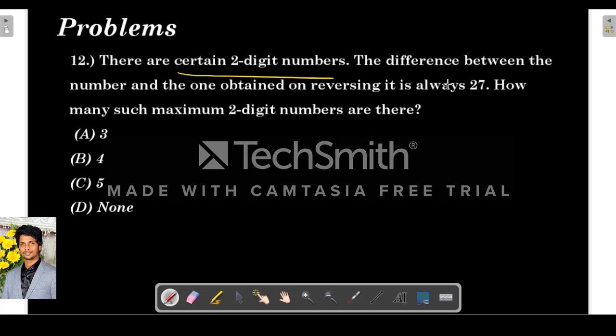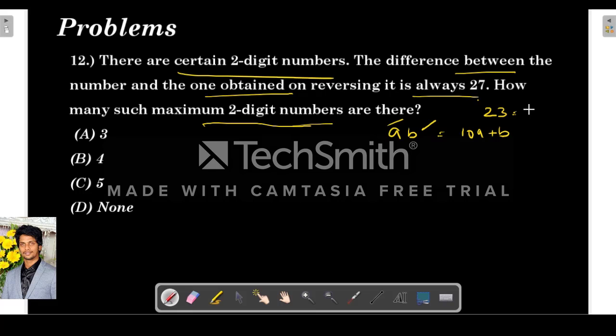There are certain 2 digit numbers. The difference between the number and the one obtained after reversing it is 27. How many such maximum 2 digit numbers are there? So they are basically telling there is a 2 digit number AB. So this can be represented as 10A plus B, because this is the tens place and this is the units place. For example, let's say 23. So 10 into 2 plus 3 means 20 plus 3 is 23. So we can represent it like this.